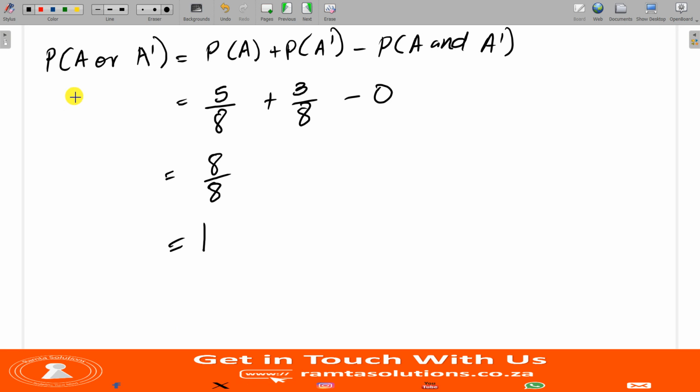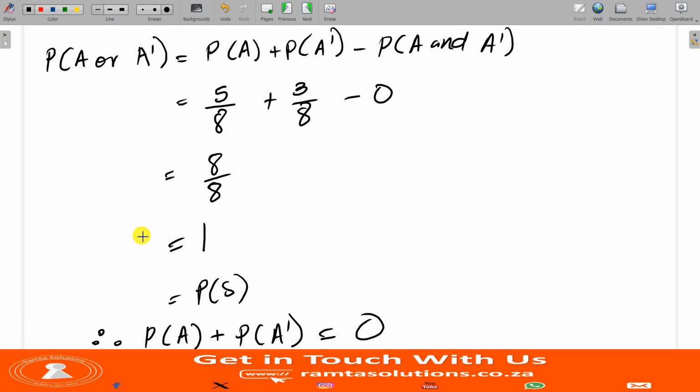And 1 is the probability of the sample space. Therefore, we can conclude that the probability of A plus the probability of not A is equal to 1. My mistake earlier, I said 0.